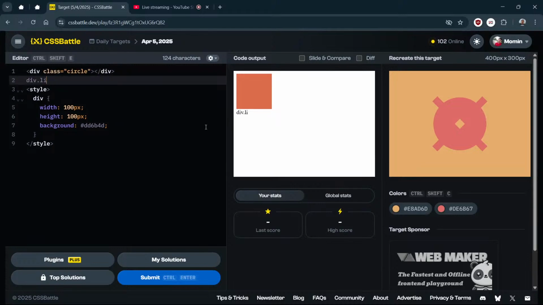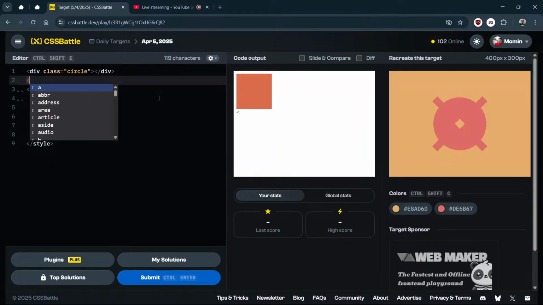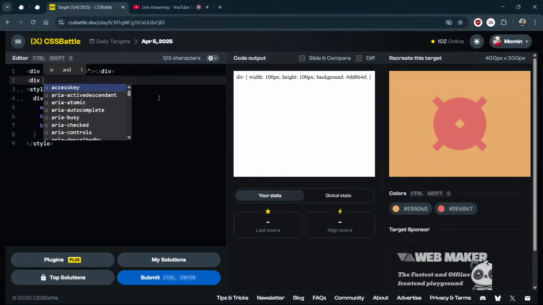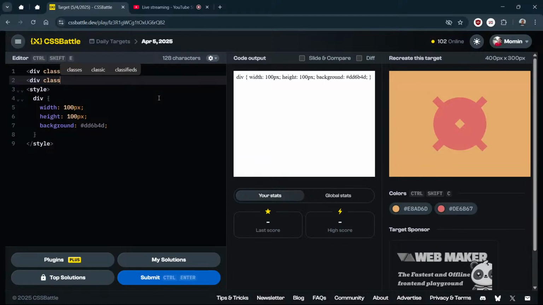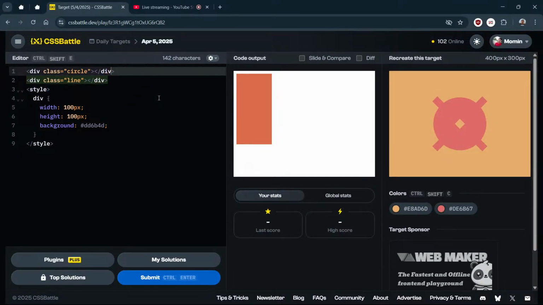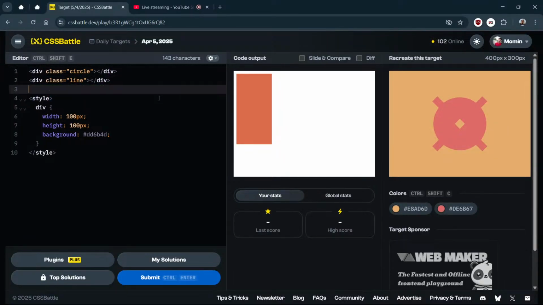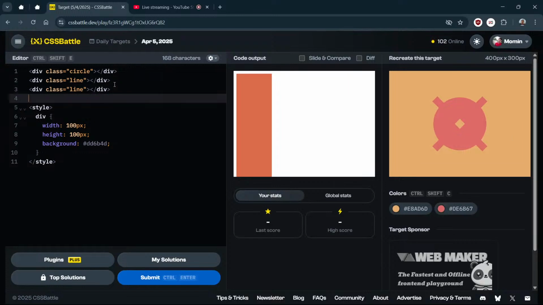Please, not working. I think this might be the paid feature. Okay, no problem. One more div with class. Does this work? No. I need to type the entire thing. Line. And let me close this. Okay. I have two lines. Let me create the second line. And then I think we need one square in the middle.